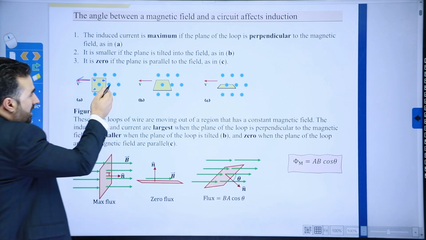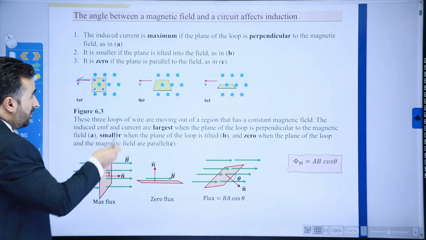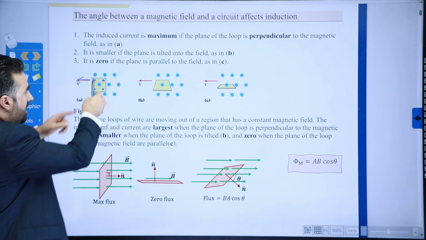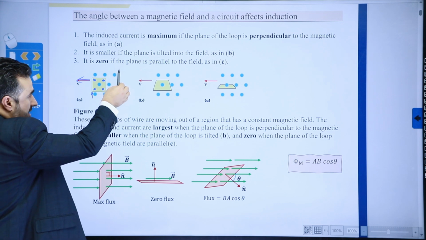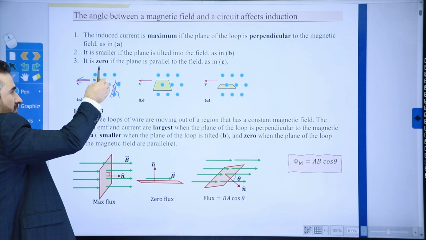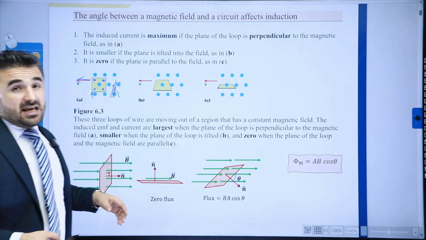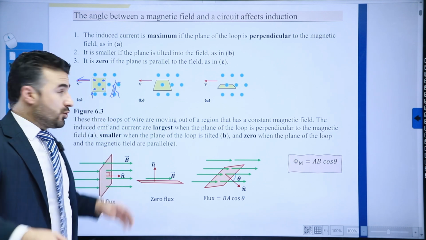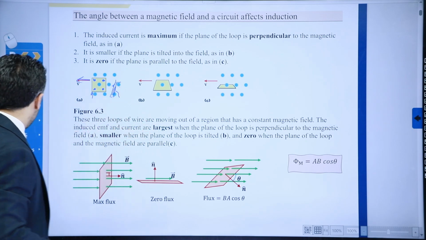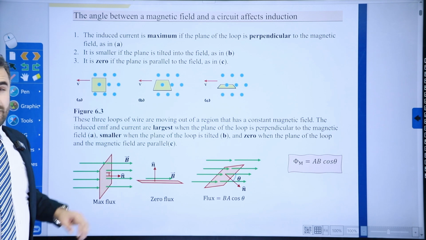So if we have a paper or something like this, let's just say this is one side of the coil, this side right here. Watch this. If I move this pen, obviously it is going to cut through the magnetic field lines, most of them, or all of them if not. So this will induce a maximum amount of electromotive force. That is the first one.